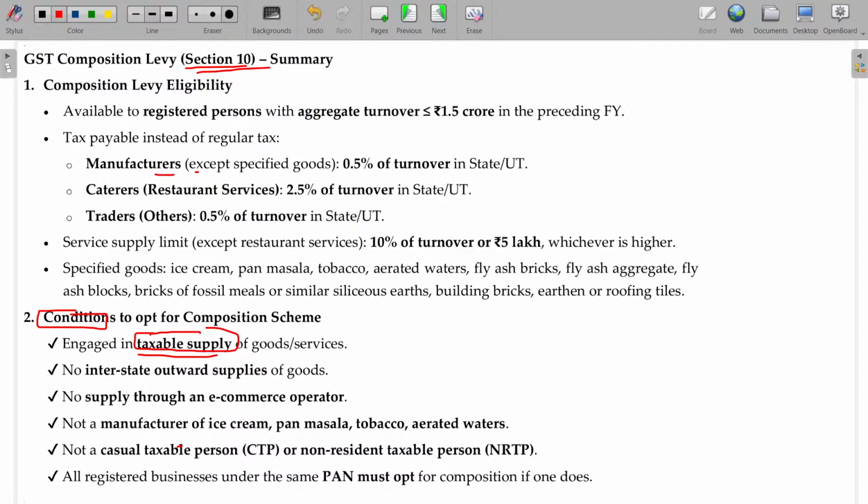Manufacturers of specified goods are not accepted. If you are the manufacturer of specified goods, you will not be eligible. What are those specified goods? Ice cream, pan masala, tobacco, aerated water.